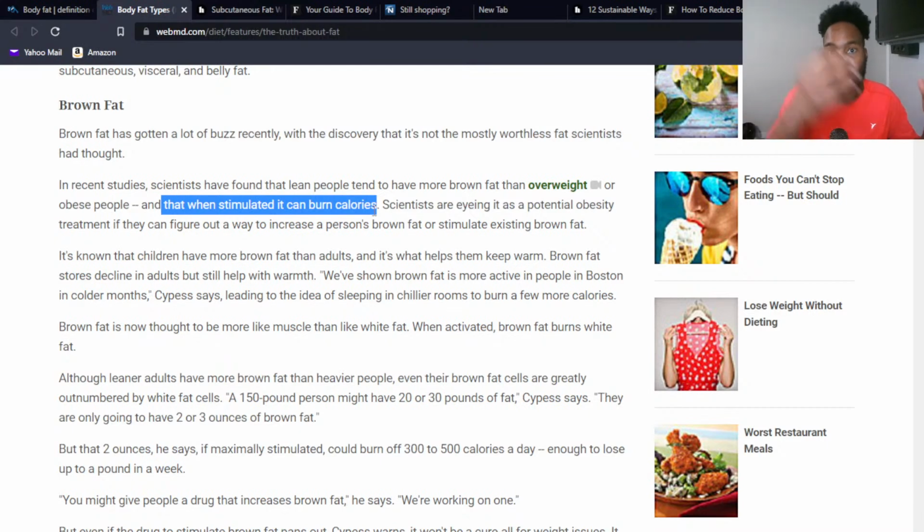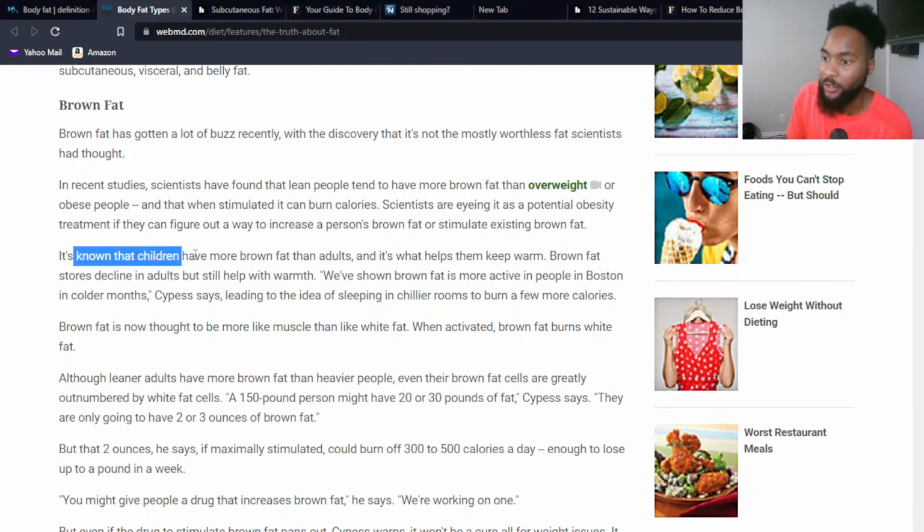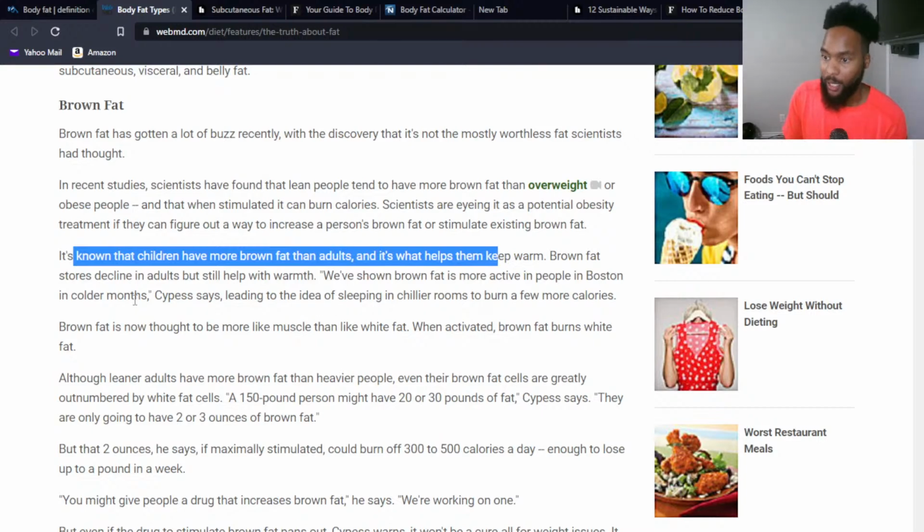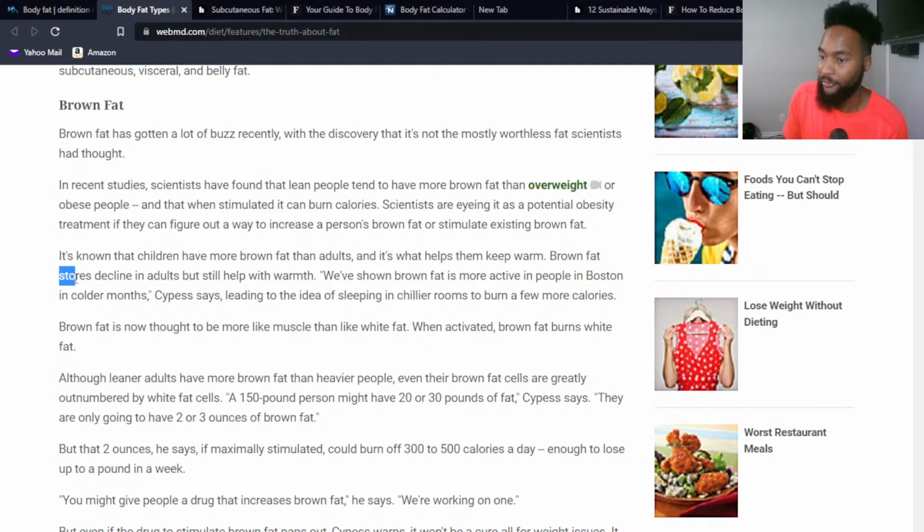We want a healthier muscle to fat ratio. The healthier that is, the more likely you're going to burn calories at rest, and the more lean you'll be, right? It's known that children have more brown fat than adults. It helps keep them warm. Brown fat stores decline in adults, but they still help us with warmth, right?